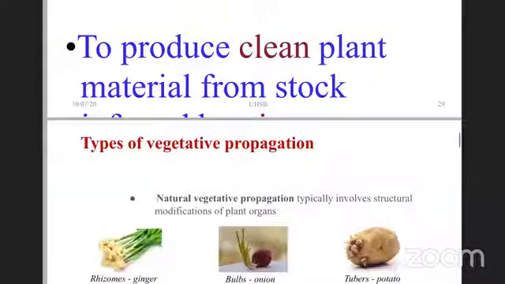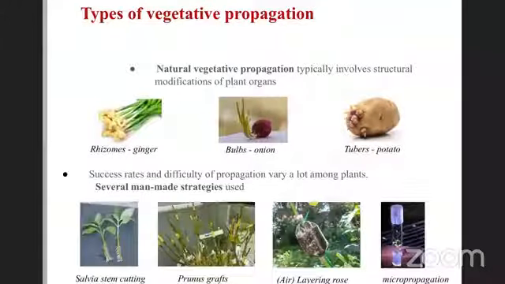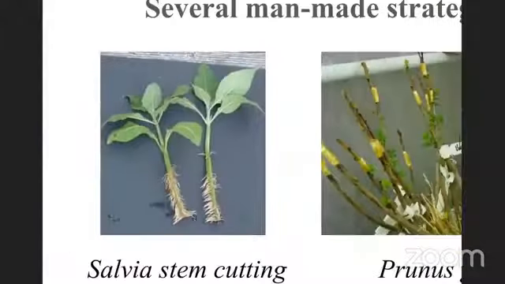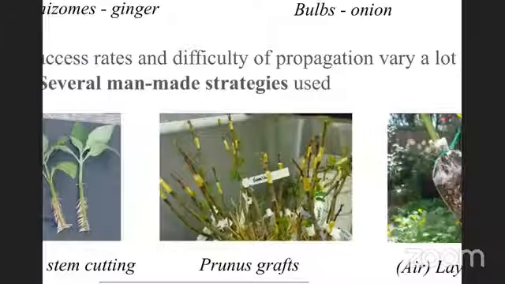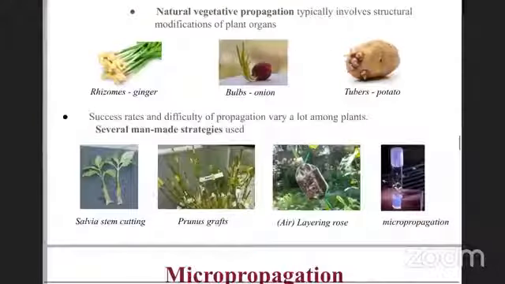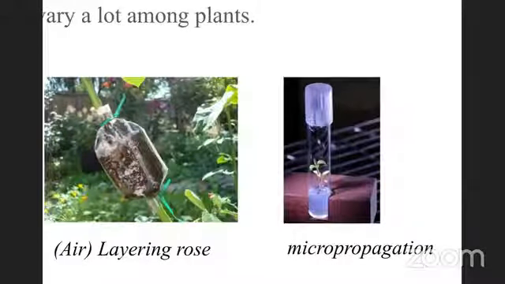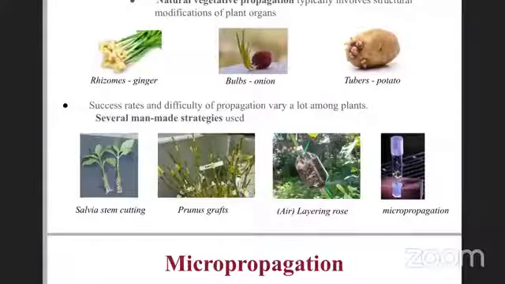Among them, if you look at the types of vegetative propagation, there are different types, including natural vegetative propagation. But in the horticulture industry, you try to do cuttings and make them root, or do grafting, layering, or sometimes micrografting and micropropagation. All these are interventions. Among them, micropropagation has considerable application. One of the biggest applications of tissue culture today is micropropagation.